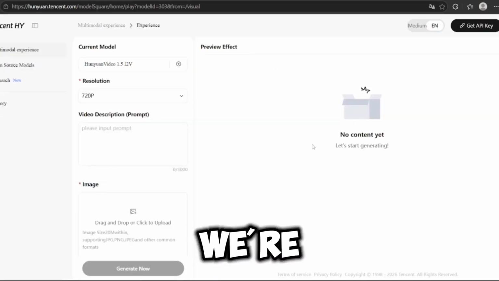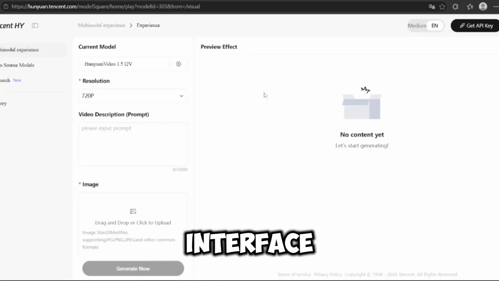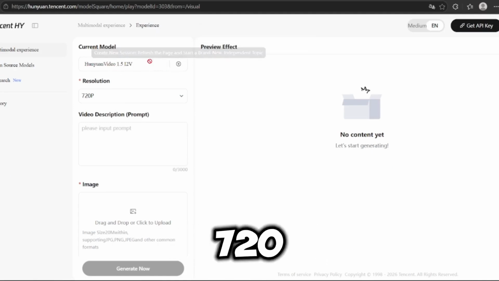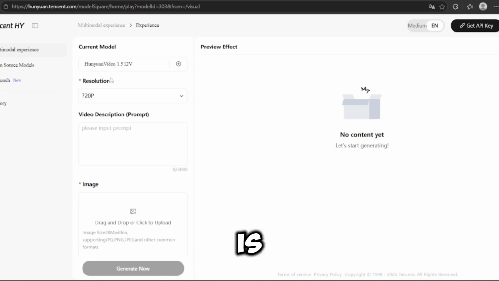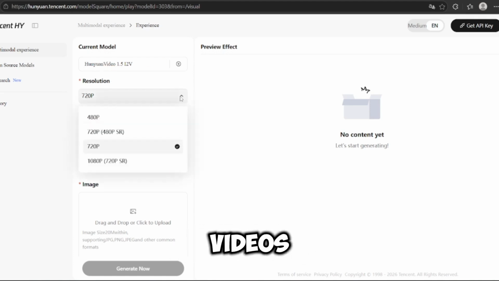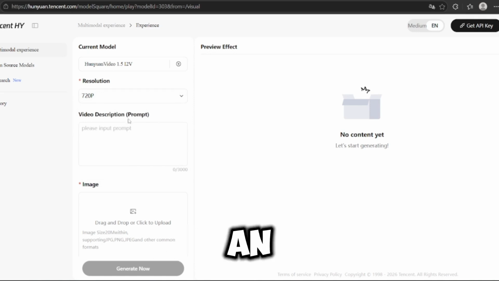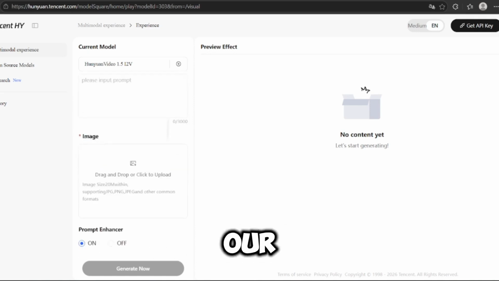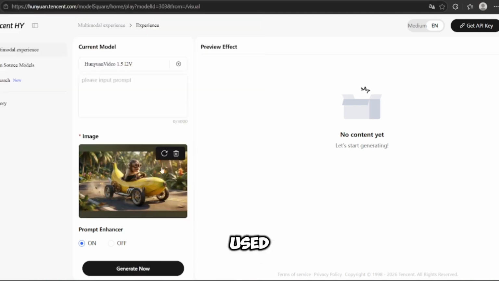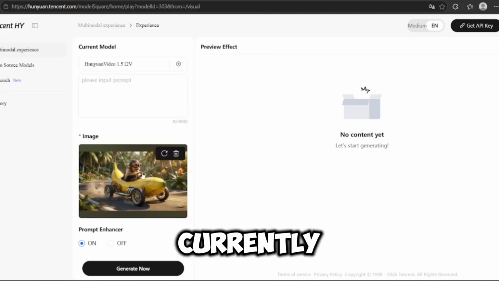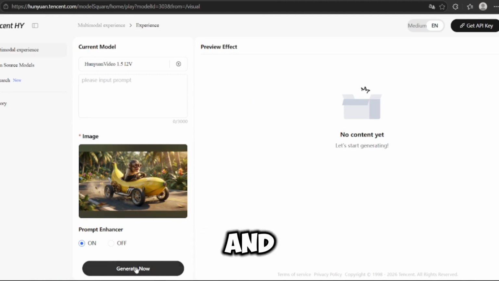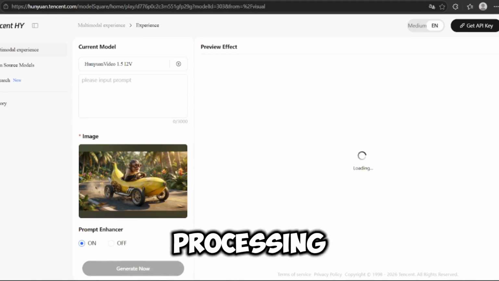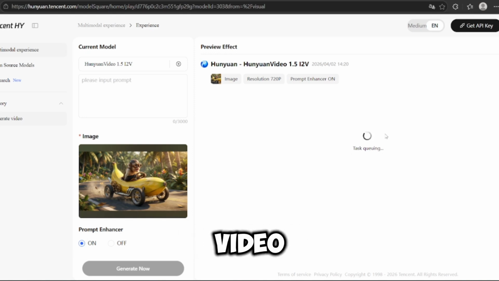All right, now we're inside the video generation interface. As you can see, the model is already selected. The resolution is set to 720p, which is fine for now. You can either generate videos using text prompts or by uploading an image. So let's go ahead and upload our image again and test it out. Here's the image I'm using. I've actually used this same image for another channel I'm currently growing. Now I'll upload it and click Generate. The tool is now processing the image and turning it into a video. Let's wait for the result.